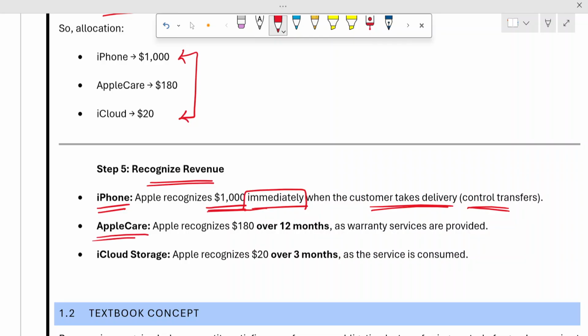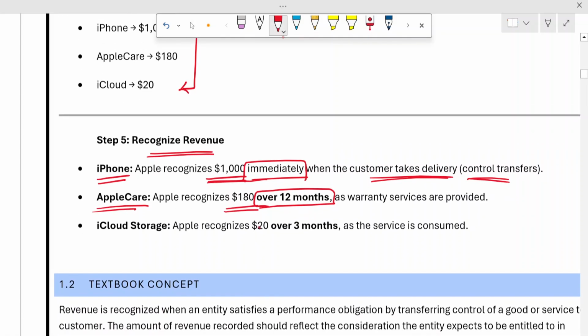But Apple Care is provided for $180, for 12 months. So what will Apple company do? The Apple company will split this $180 into 12 months, and every month they will be recognizing $180 divided by 12 months, whatever number comes.